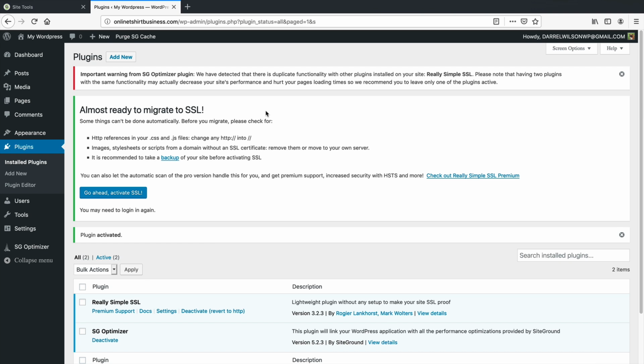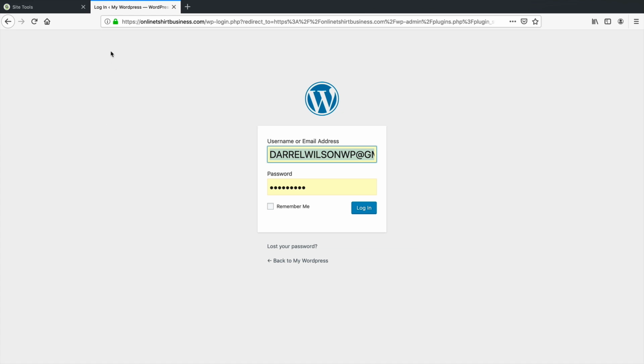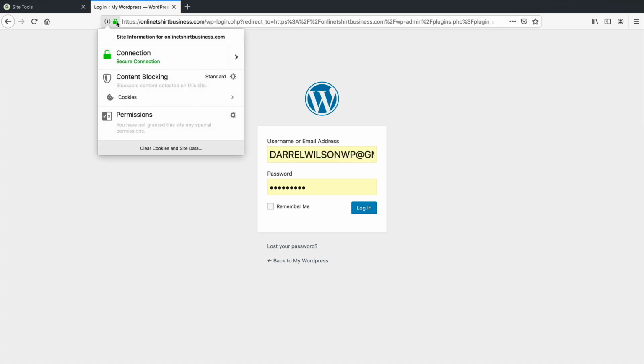Now this might kick you out of WordPress, so make sure you have your email and your password. So right here, just click on go ahead, activate the SSL. All right. Now right here, I'm gonna click on refresh. All right, and it kicked me out. But now you can see that up here, we have the green padlock.